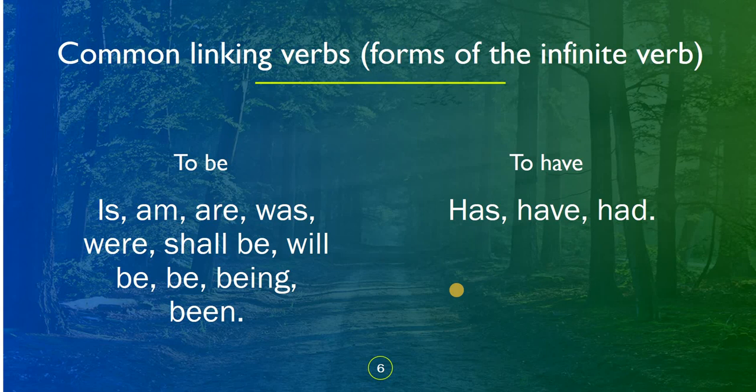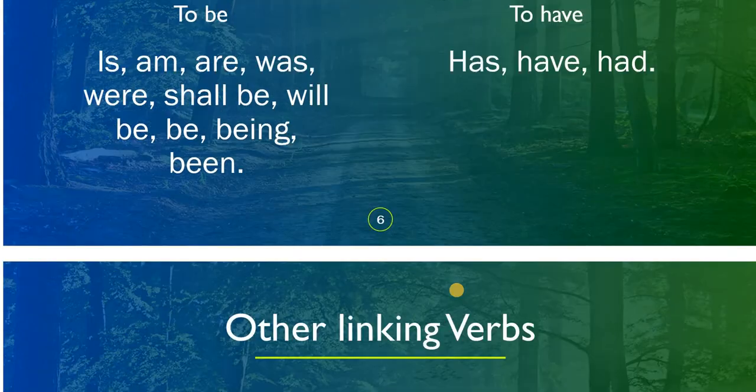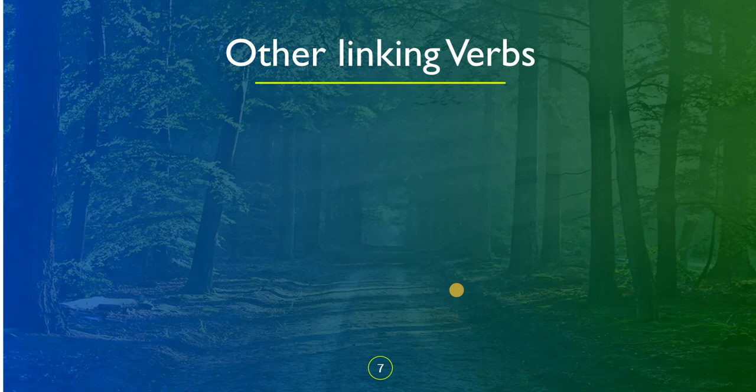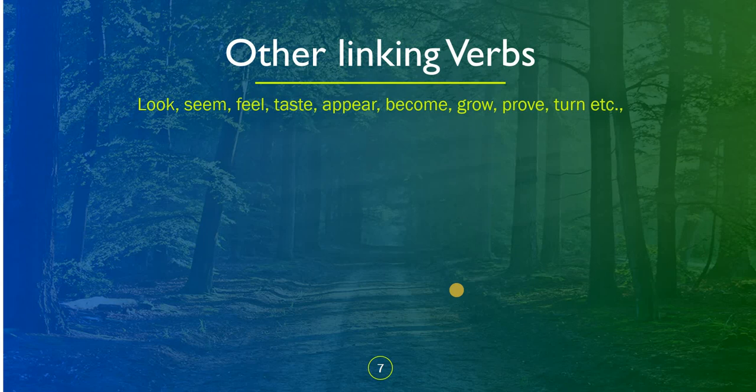Common linking verbs are forms of the infinitive verb, meaning to be. For example, is, am, are, was, were, shall be, will be, being, been, all these are to be linking verbs. And to have is has, have and had. What are other linking verbs? Like look, seem, feel, taste, appear, become, grow, prove, turn, etc. These are all other linking verbs.